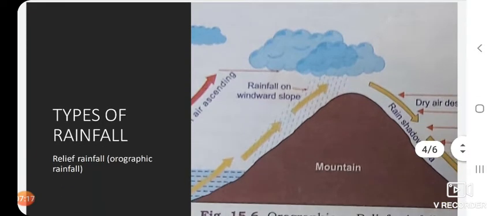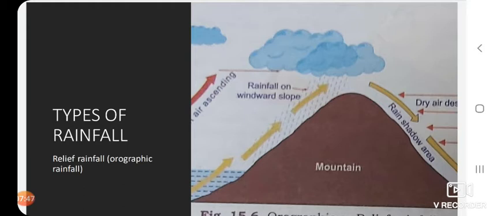The three different types of rainfall are the relief rainfall, the convectional rainfall, and the cyclonic or frontal rainfall. Let me explain each and every rainfall one by one. Relief rainfall generally occurs in the equatorial region, mostly in the equatorial region. The relief rainfall is also known as orographic rainfall.